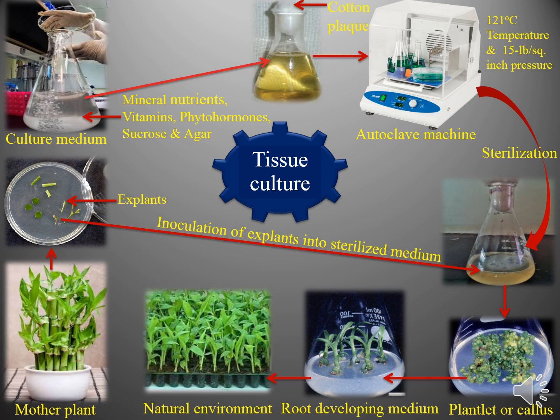After some days, the plantlets or callus will be grown from the tissue or explants, but these plantlets will have no root. For developing root, these plantlets will be transferred into root developing medium, and after a certain period, root will be developed and the plantlets will attain a certain height. Then we will transfer the plantlets into the natural environment for adaptation.